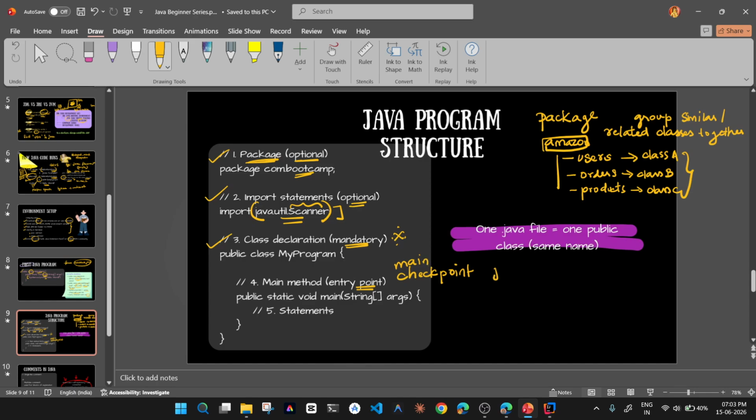So this is where the JVM will look for what to be done. Whatever has to be done, you will write it inside this main function only. So step number 5 would be the statements.